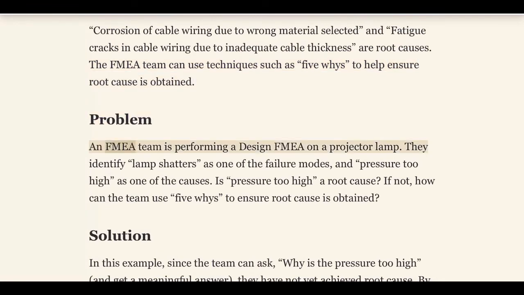Problem. An FMEA team is performing a design FMEA on a projector lamp. They identify lamp shatters as one of the failure modes, and pressure too high as one of the causes. Is pressure too high a root cause? If not, how can the team use 5 whys to ensure root cause is obtained?